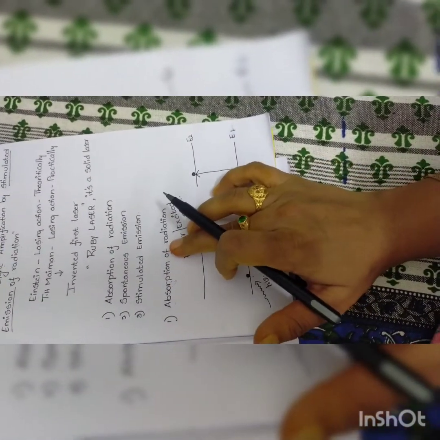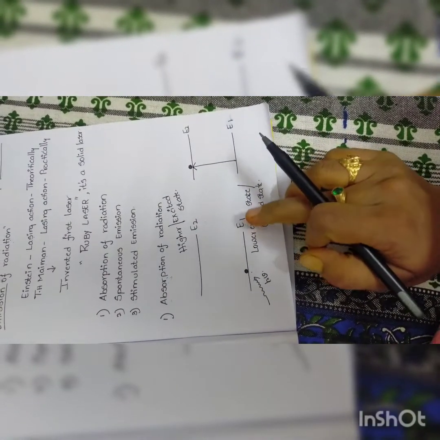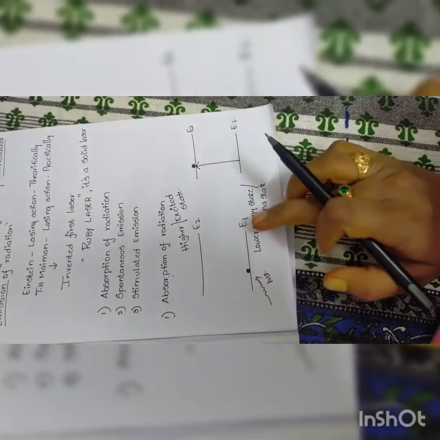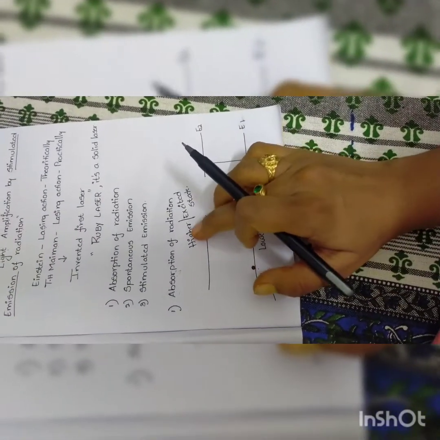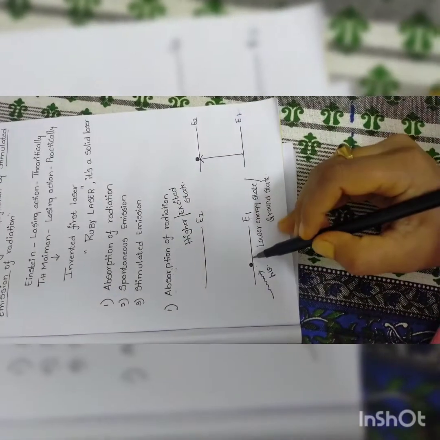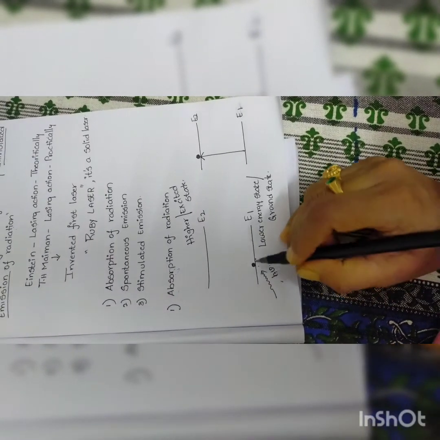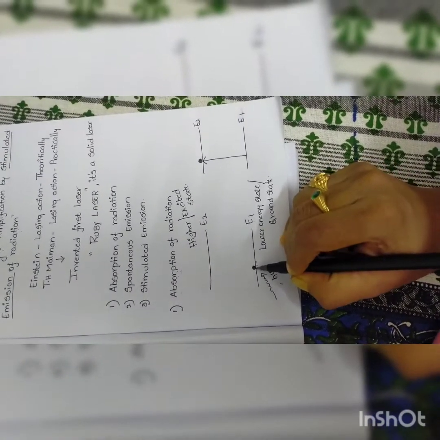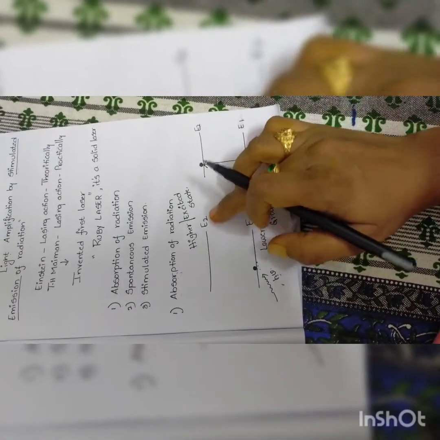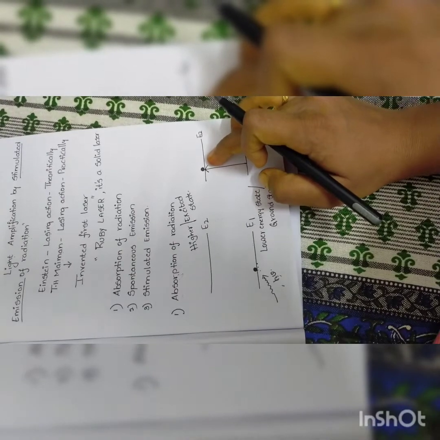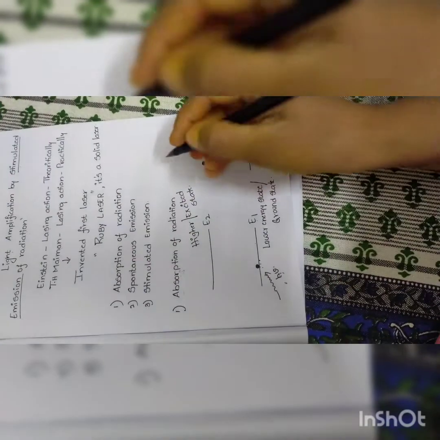So absorption of radiation is nothing but considering two energy levels, E1 and E2. E1 is known as the ground state or lower energy state. E2 is called the higher or excited state. In the E1 state, we consider an atom. We give a photon energy to this atom. This atom will absorb this photon energy and then move from the E1 state to the E2 state like this. This absorption of radiation can also be remembered as an equation.